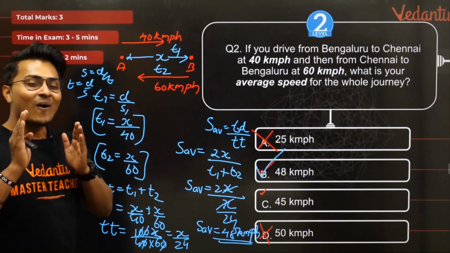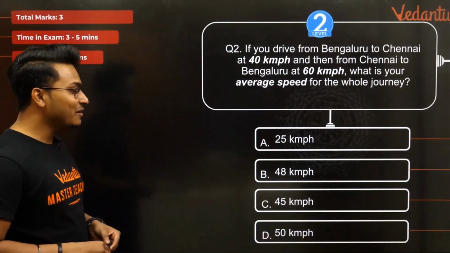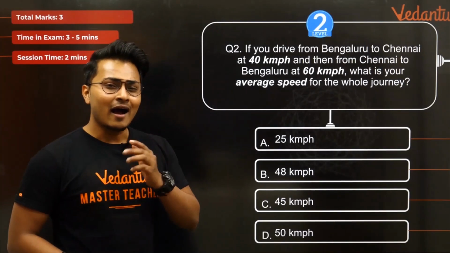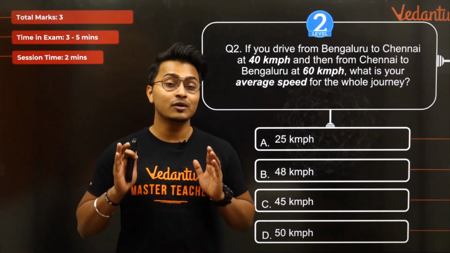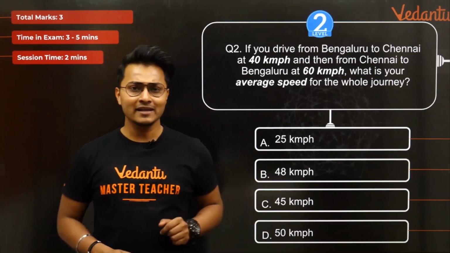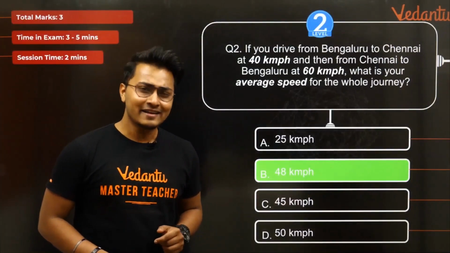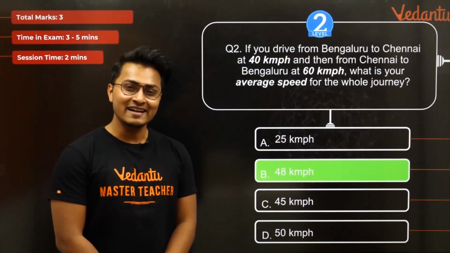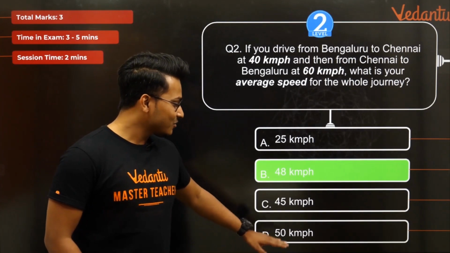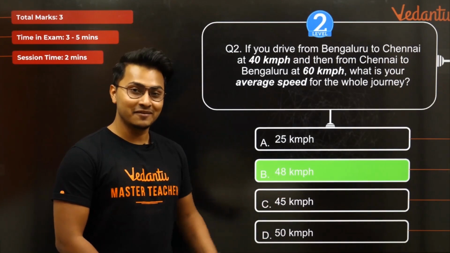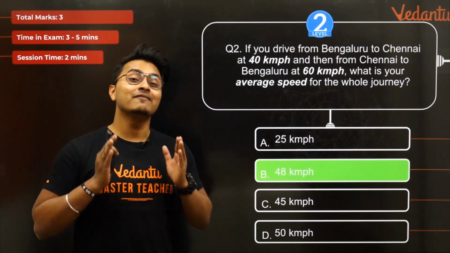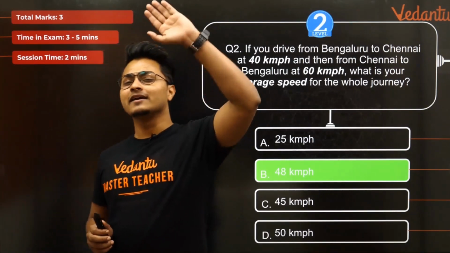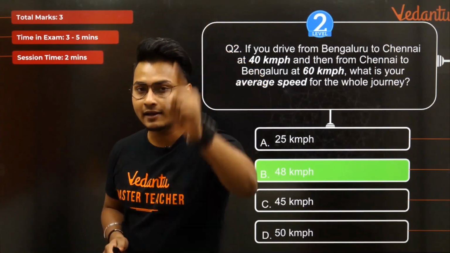ठीक है? Awesome guys, let us try to check कि whether इतनी मेहनत के बाद क्या हमें सही आंसर मिला है. Again a very standard 3 mark question and we were able to do it in 2 minutes. Amazing. Let's check it out. And yes, damn correct, 48 kmph is the correct answer. It's the closest to the common average, that is 50 kmph. This is one of the ways how you can verify your answers. ठीक है? Amazing guys, high five for each and every one of you. All of you guys did really great.